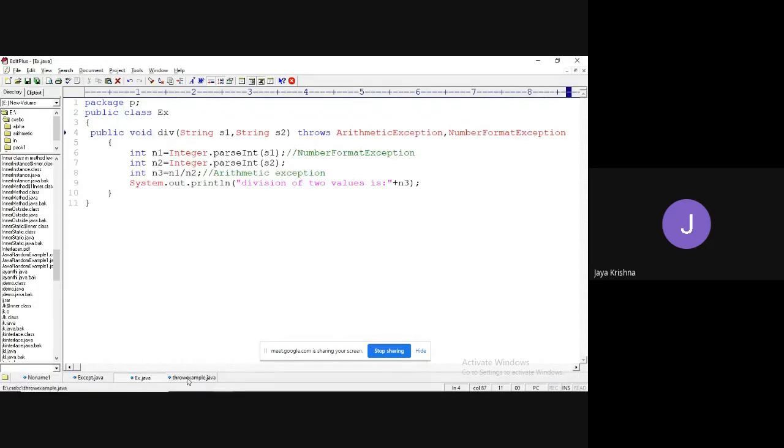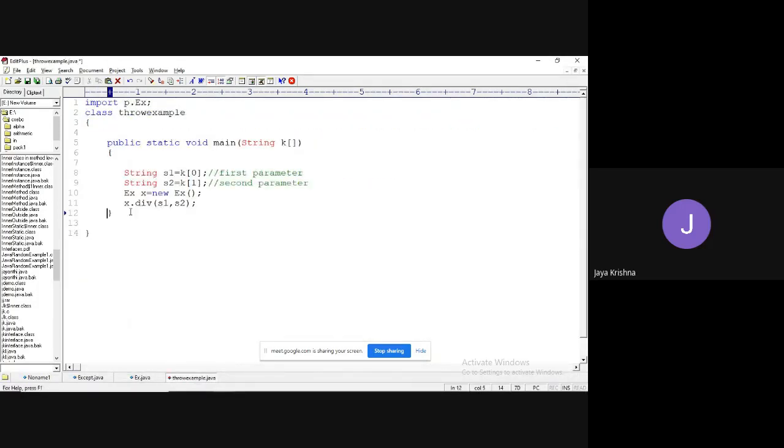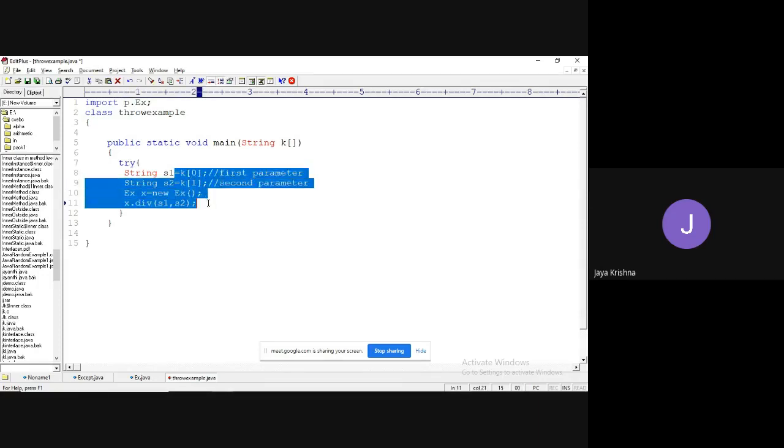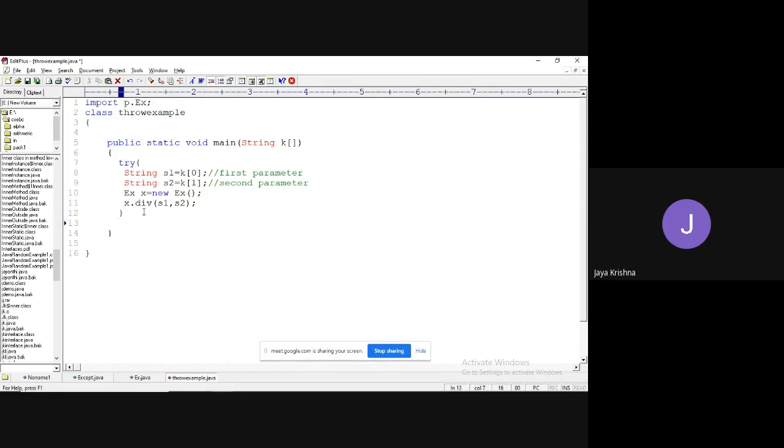So instead of that, we can handle it on our own to display our own messages. I can use the try block. All these may produce errors, so that is the reason I'm going to place all these in a try block. Then I'm going to use a catch block. What is the catch block meant for? If there is any kind of arithmetic exception, I am going to handle it.